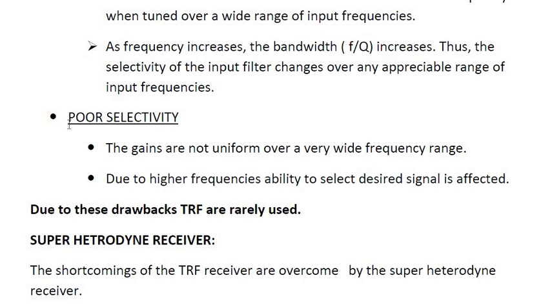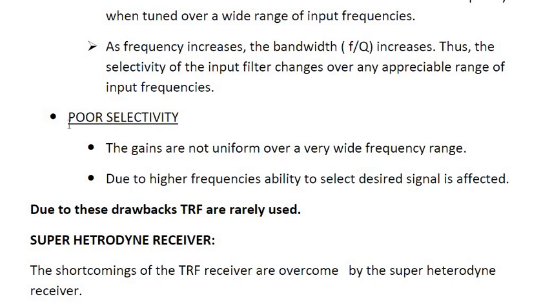So as to overcome all these disadvantages which are present in your tuned radio frequency receivers, we are going for the super heterodyne receivers. What are the drawbacks? We are having 1 to 2 advantages of your tuned radio frequency receiver, and double that number of disadvantages.